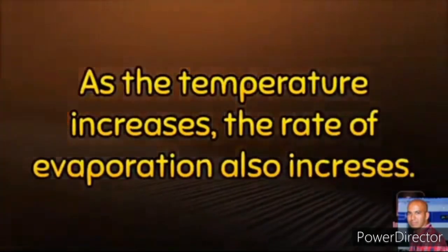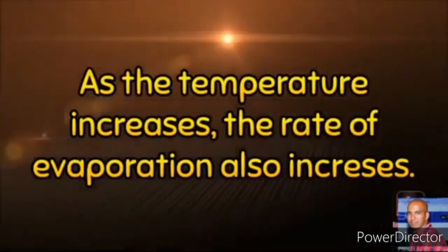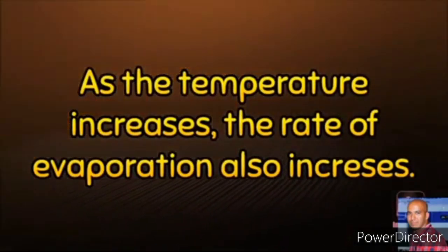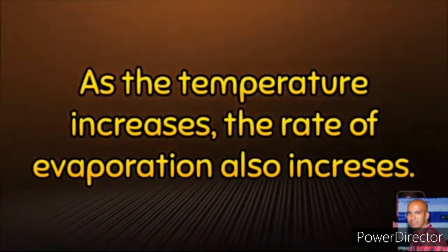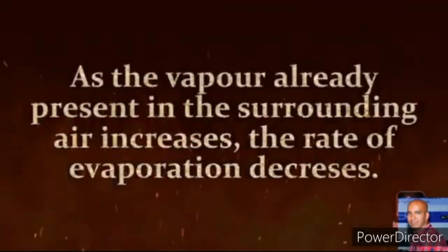As the temperature increases, the rate of evaporation also increases. As the vapor already present in the surrounding air increases, the rate of evaporation decreases. That means if humidity increases, evaporation decreases.